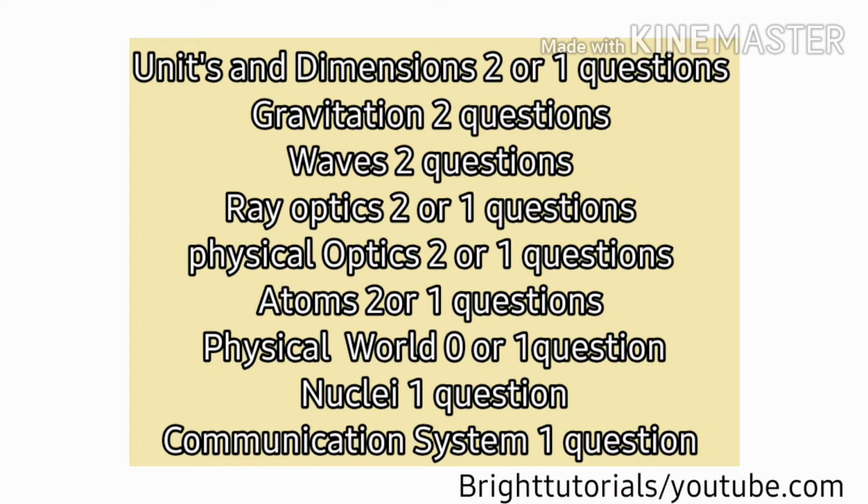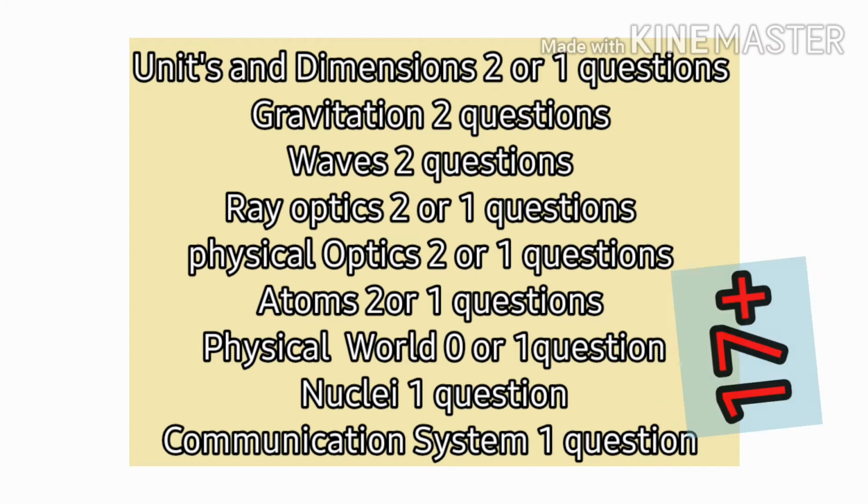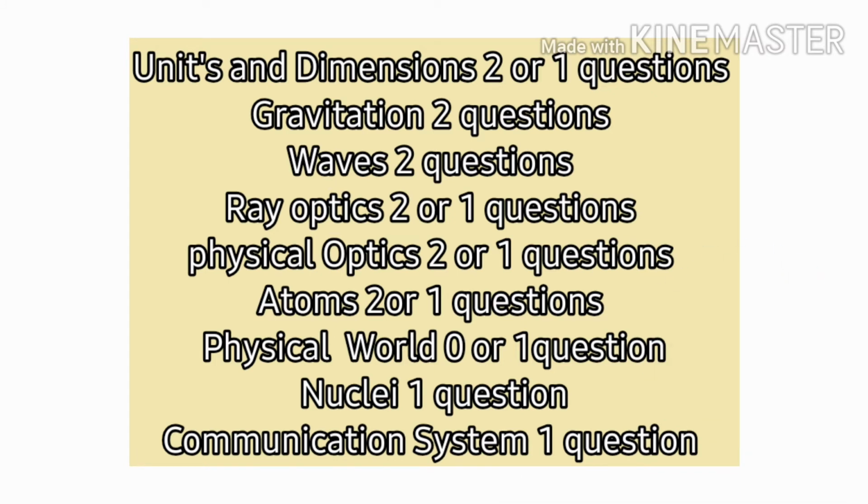By solving these easy topics, you can score a minimum of 17 plus in physics. So this is the minimum marks. The maximum marks may exceed 20 plus. So now you need not worry regarding the physics. Just practice these chapters and score best marks.